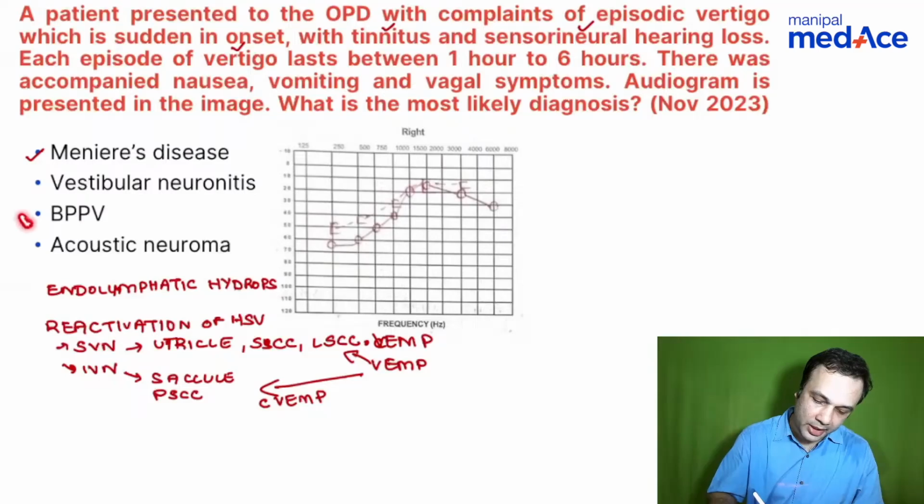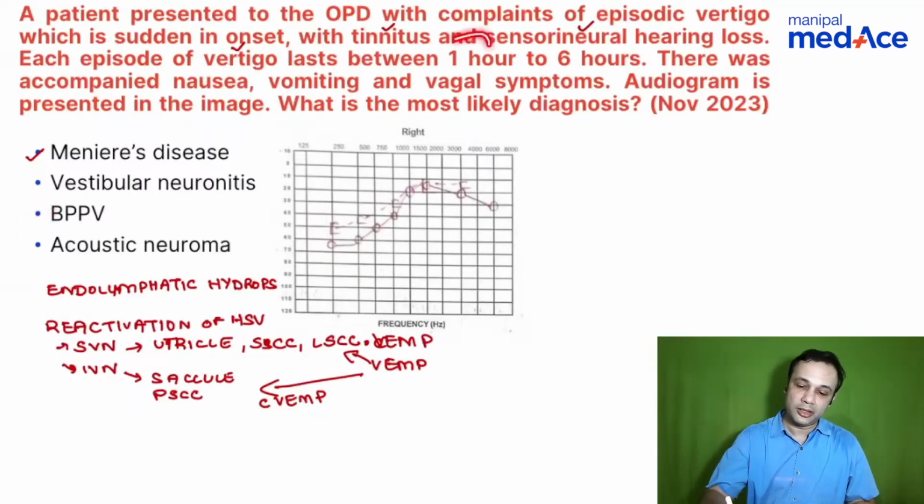Now let's come to the third option. You're looking at benign paroxysmal positional vertigo. So this itself takes away that diagnosis. You see, 1 hour to 6 hours. Most of your diagnosis is made by this, right?